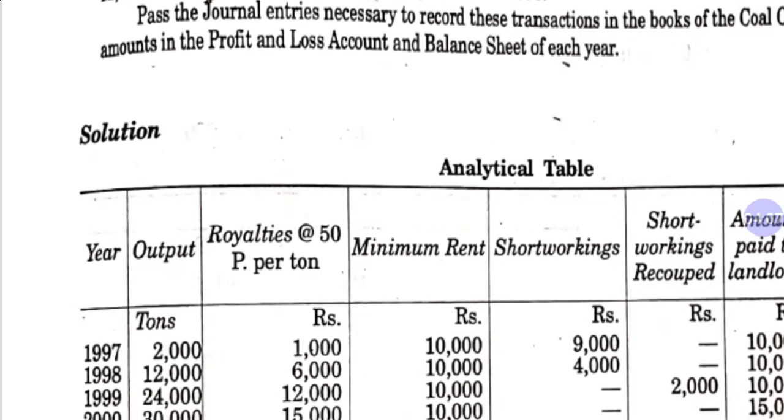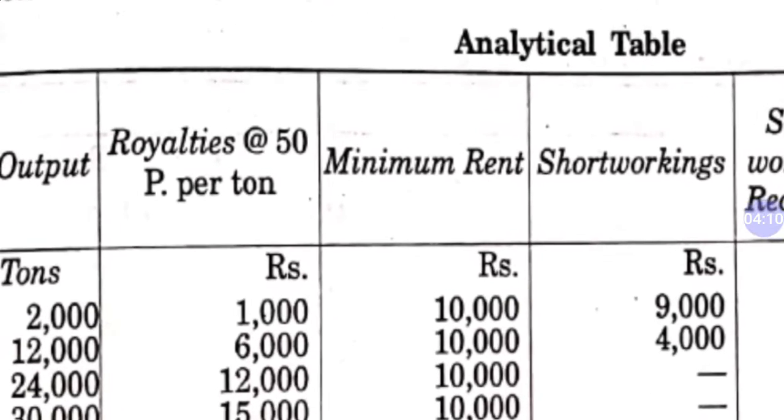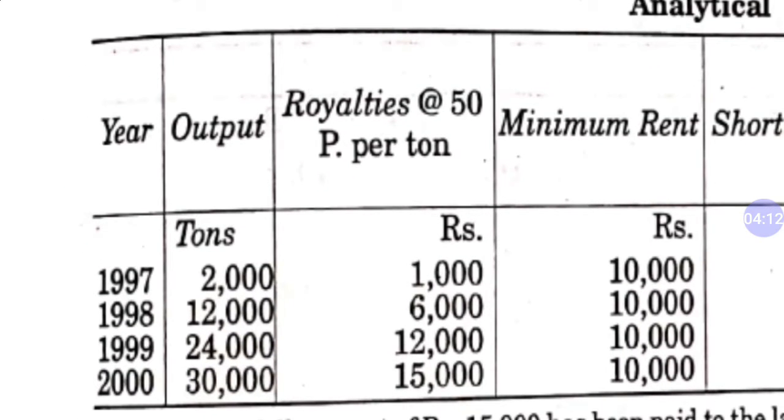So this is our analytical table. As you all know, the analytical table is very important. In the first column, we will take years only. In the second column, we are writing only outputs: 2,000, 12,000, 24,000, 30,000, as given in the question. And the condition of the royalty is 50 paisa per ton. So when your output is 2,000, the royalty will be 1,000 rupees because it's 50 paisa per ton. As per the condition, your royalty is 1,000, 6,000, 12,000 and 15,000.